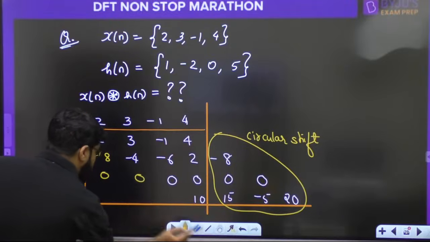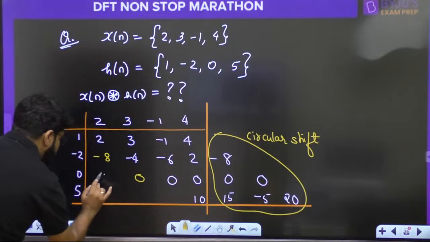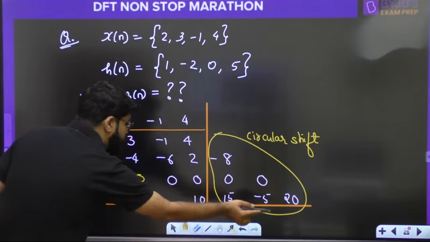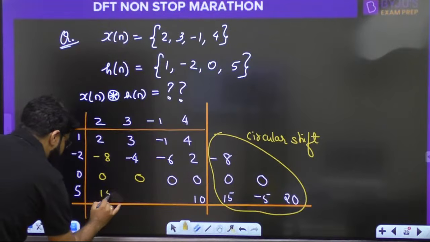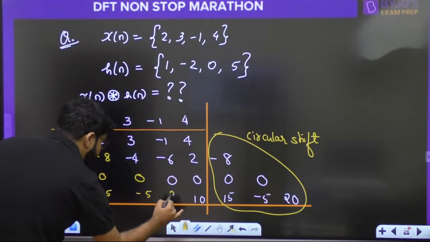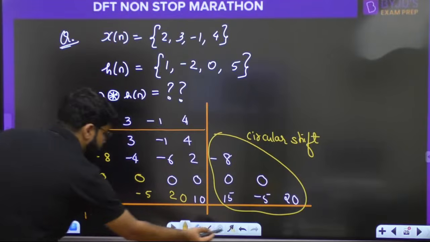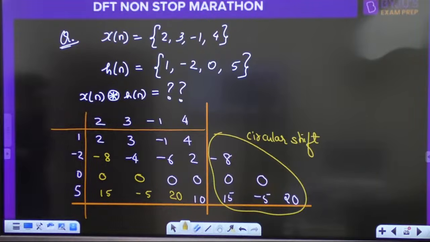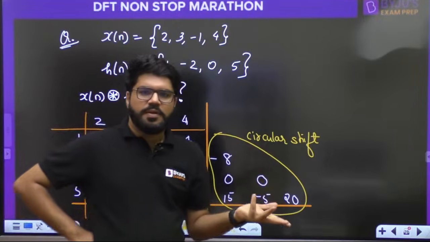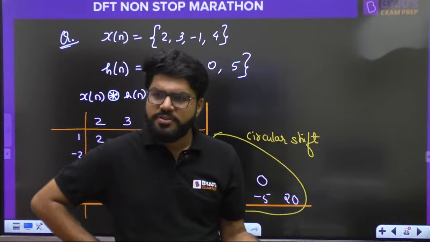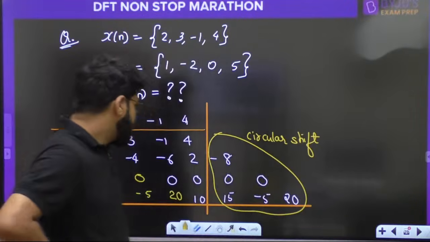0 0. Next 15, -5, 20 in the same sequence. Here 15, -5 and 20 will come, right? Done. Circular folding, circular shifting, sorry. That is just the circular shifting, nothing else.